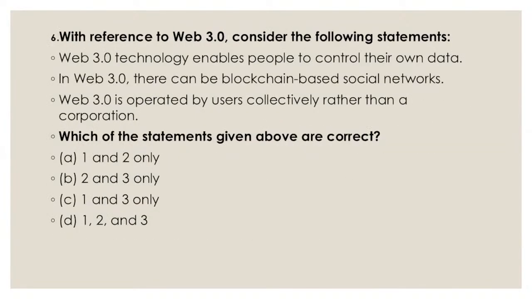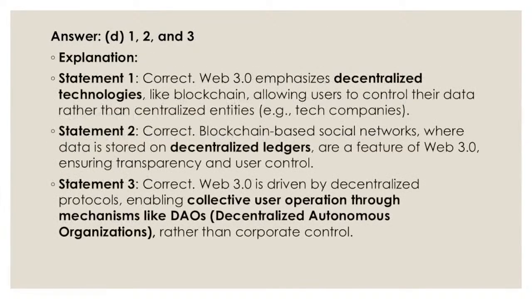So what technology enables people to control their own data? Second statement, in Web 3.0 there can be blockchain-based social networks. And the third one, Web 3.0 is operated collectively rather than by a corporation. All these statements are correct. So let's see the explanation of this.